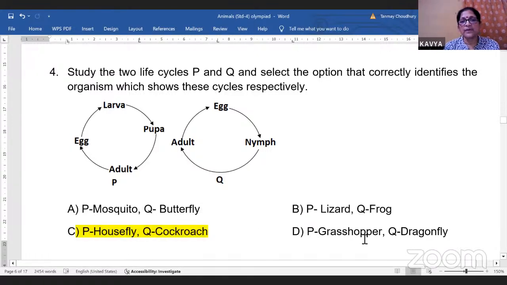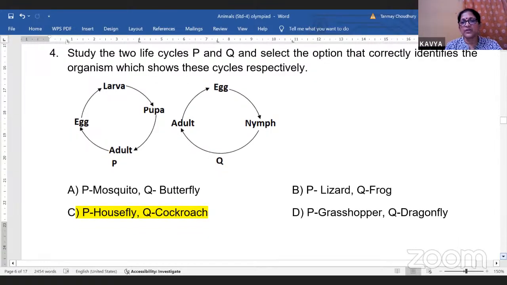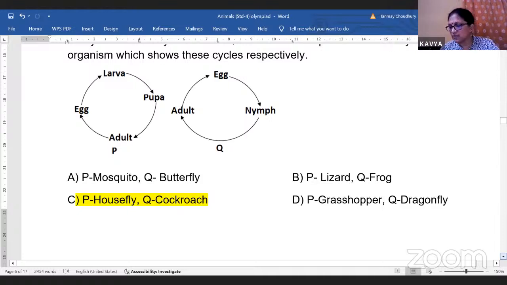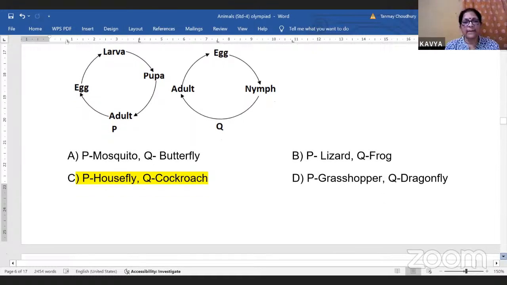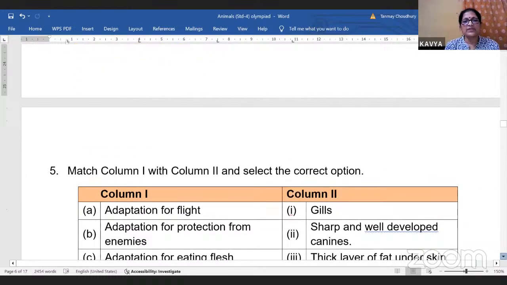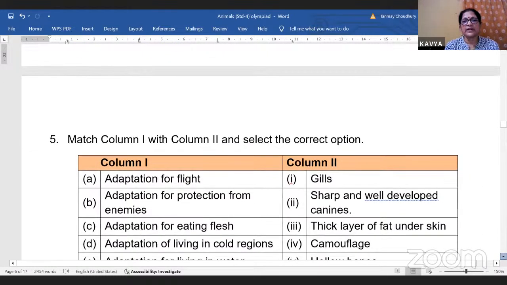P is grasshopper and Q is dragonfly. No. So this is also wrong. Both of them have got a 3 stage life cycle. So I hope you understood what is the 3 stage and 4 stage life cycle. C. Yes. Most of you have answered C. Correct. Okay, match column 1 with column 2 and select the correct option.